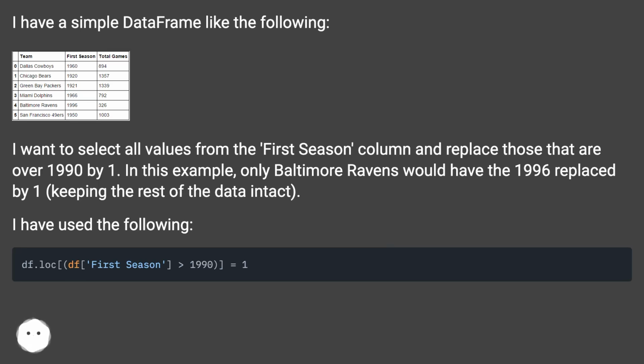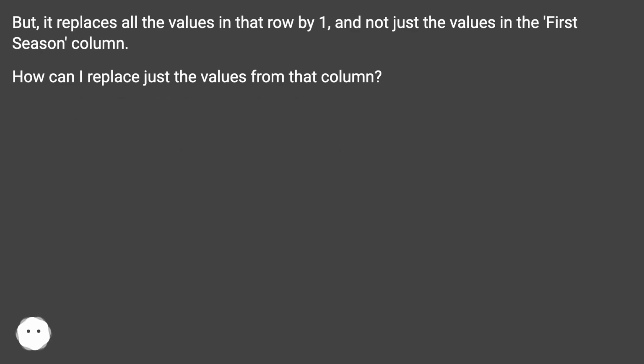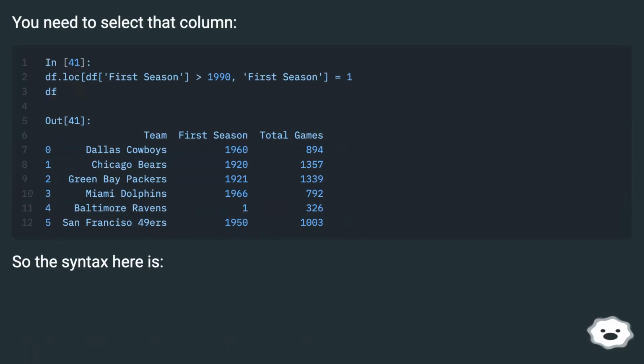I have used the following. But, it replaces all the values in that row by 1, and not just the values in the first season column. How can I replace just the values from that column? You need to select that column.